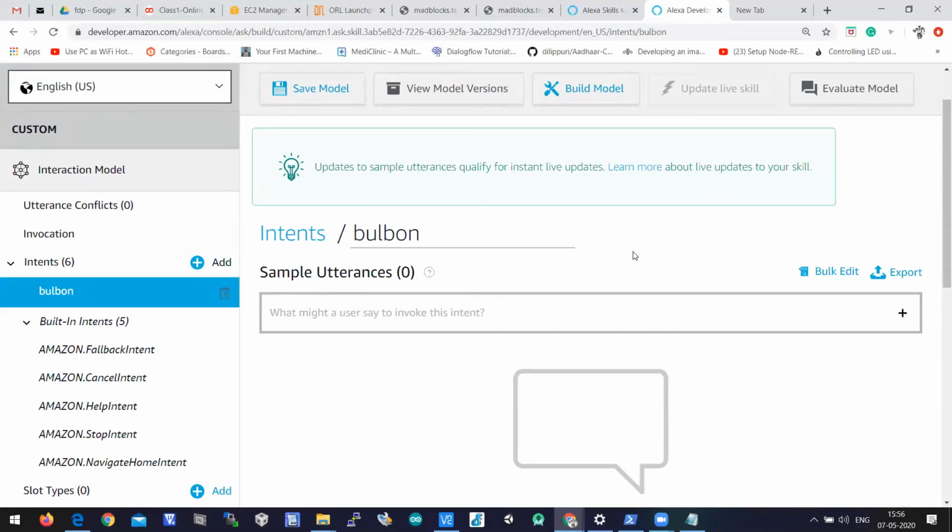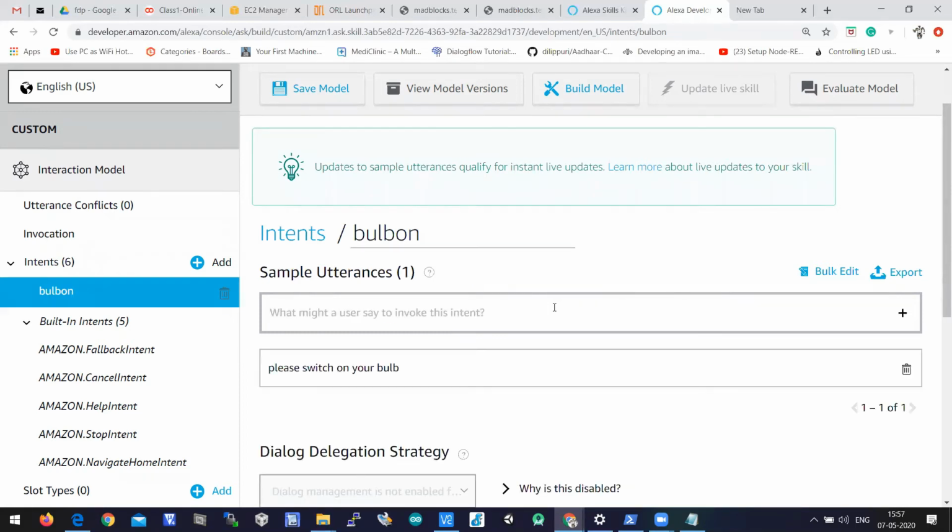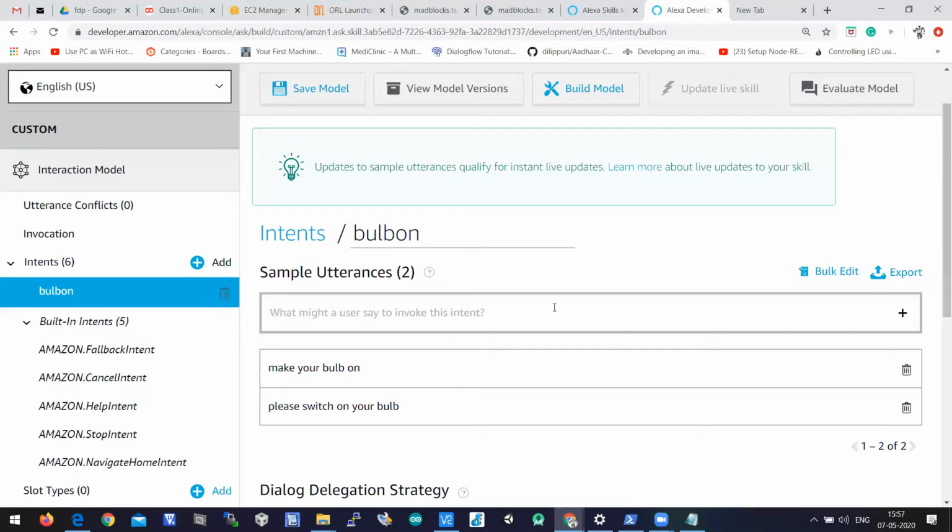Then you'll be getting a chance to enter the sample utterances here. What are the sample utterances? Say, please switch on your bulb, which is equal to bulb on, right? Which says that the bulb should be on. Make your bulb on. Say some user says make your bulb on. You should write the maximum possible utterances that a user can say about bulb on.